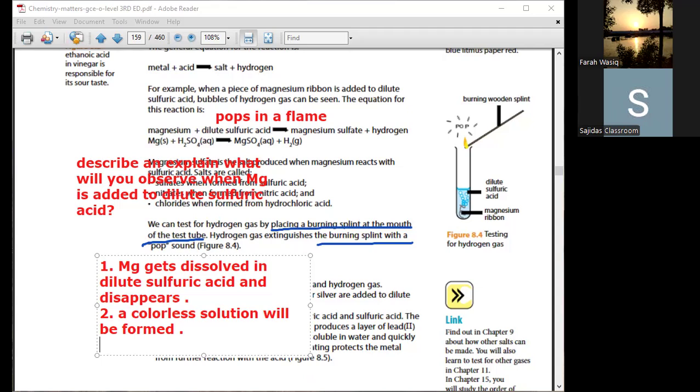Group 1 contains sodium, potassium, lithium. Group 2 contains calcium, magnesium, and group 3 contains aluminum. The salts of these metals are white in color and later turn to colorless solutions. Are you noting it down?